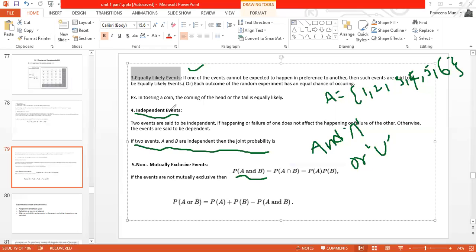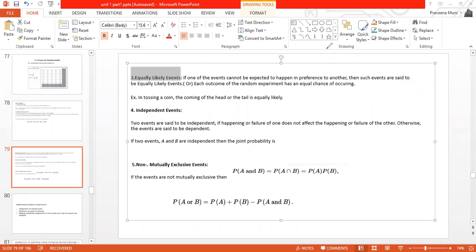Okay, now if two events are independent, their joint probability, that is probability of A intersection B, is given as probability of A into probability of B. Okay, so what are non-mutually exclusive events? Non-mutually exclusive events are those where the two events occur together. When events do not occur together, then we say that the events are mutually exclusive. If the events are occurring together, then we say that these events are non mutually exclusive events.